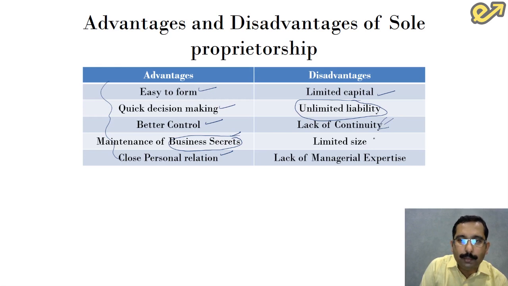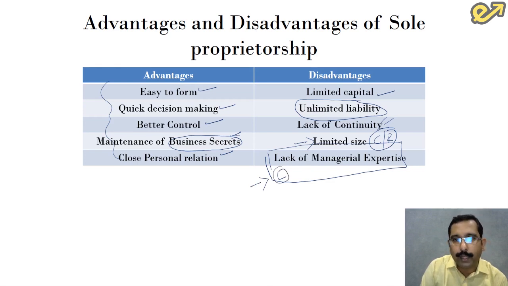The next point is limited size. It is because the capital and the resources that are available to the business are limited. As a result, the size of the business is also limited. Lack of managerial expertise. Now, it is one person's brain that works here, and the kind of managerial experience and expertise he brings into the business is also limited, and this leads to lack of managerial expertise. So these are the advantages and disadvantages of sole proprietary.